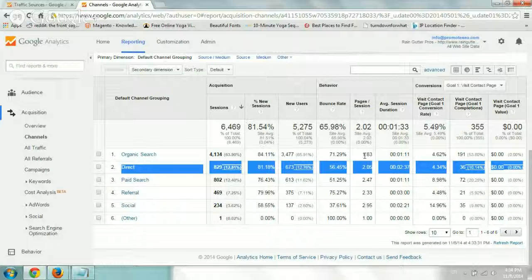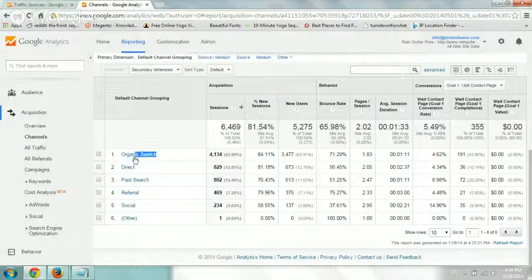Great. So here you can see the different traffic ones. Organic search would be Google organic, Yahoo organic, Bing organic, things like that. Direct is people that typed in their URL and other links, email marketing, or things that Google could not understand which channel they are on.